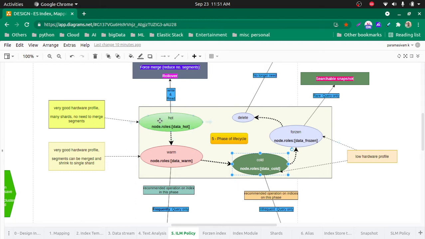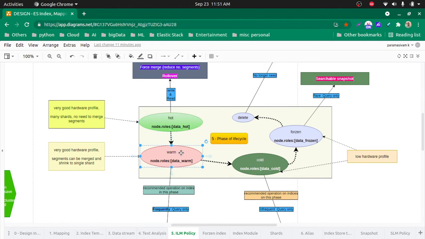The hot tier obviously has more reading and more writing. Once the index rolls over to a new index, the previous index is obviously not going to get writes. It becomes read-only, so we can move such indexes into the warm node.